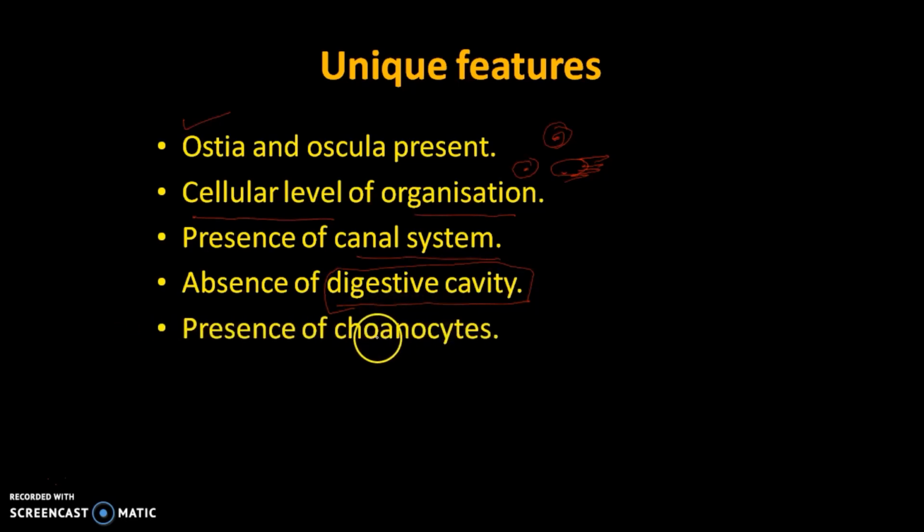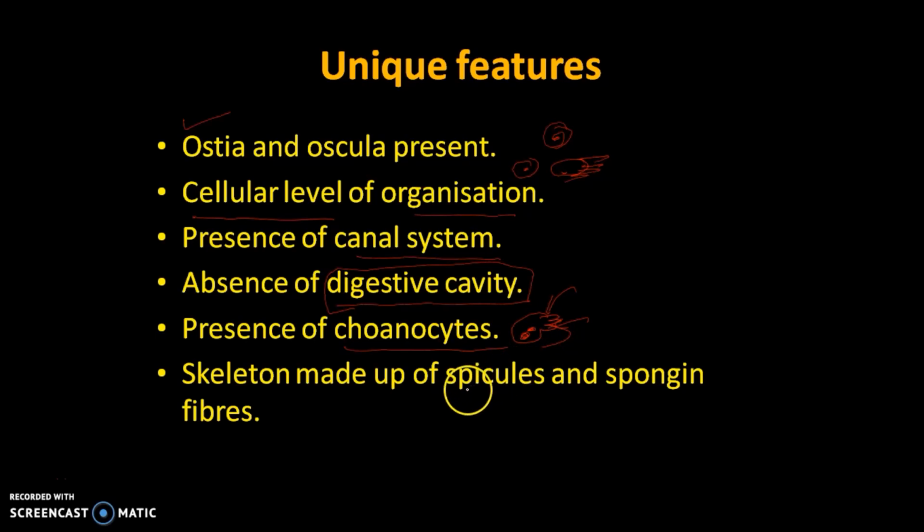Then we find the presence of choanocyte cells, which are specialized flagellated cells that help in absorbing food materials and have vacuoles for internal digestion of food. They have skeletons present in the form of spicules and spongin fibers.